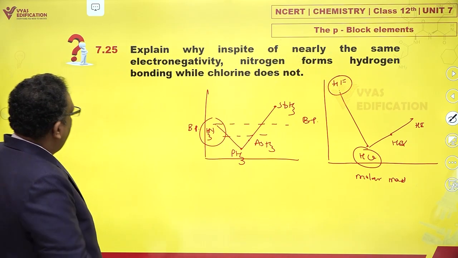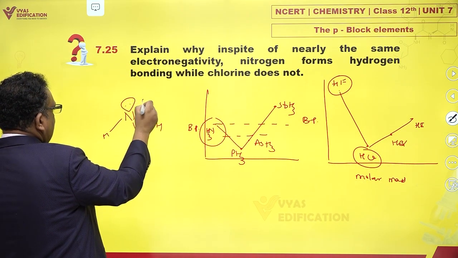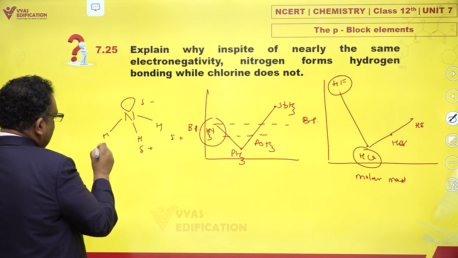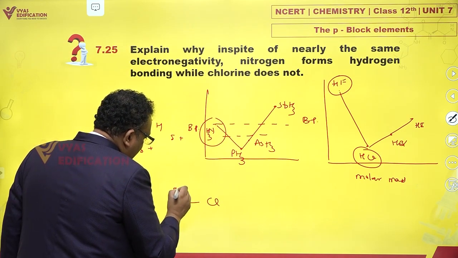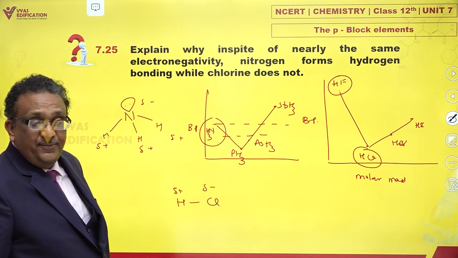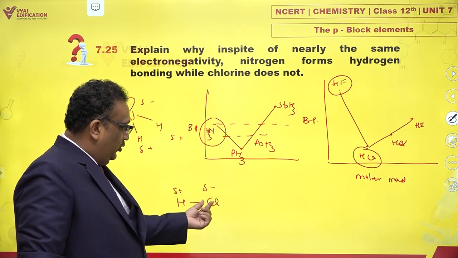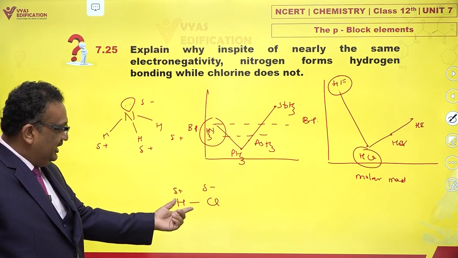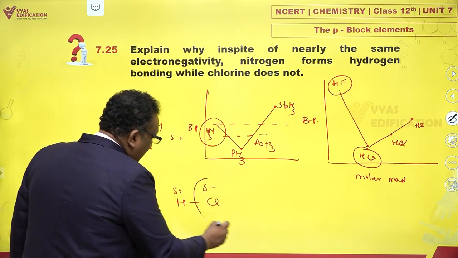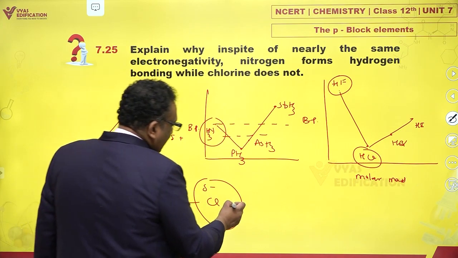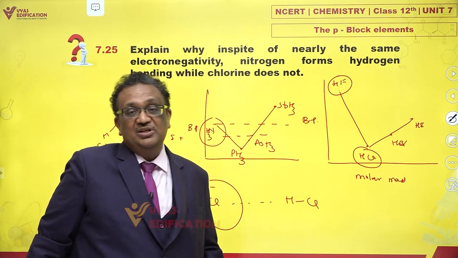Reason? Same. We agree that ammonia is a polar molecule. Yes. And hydrogens are delta plus here. Fine. In HCl also you have a polarity. Fine. This has delta plus, this has delta minus. And honestly, in case of HCl, you would find that chlorine and nitrogen, if they have similar electronegativities, delta plus also would be significant on hydrogen. But the size of Cl is bigger. And that is why when they try to form hydrogen bonding with another HCl molecule, the distance becomes larger.